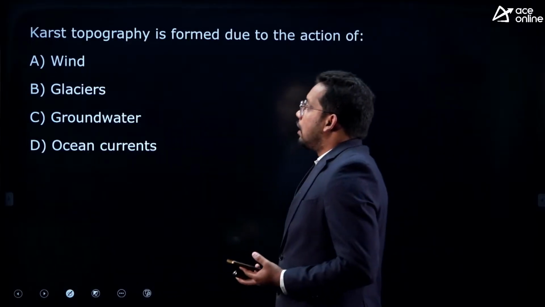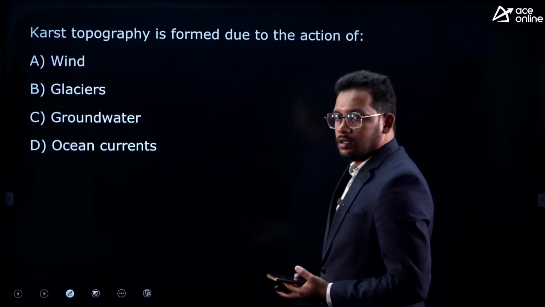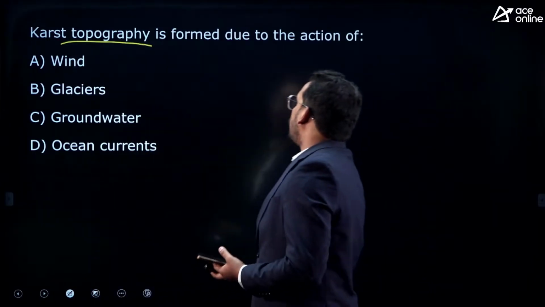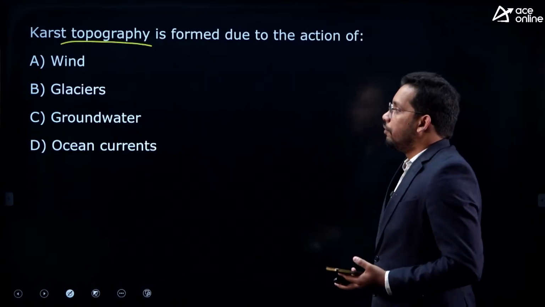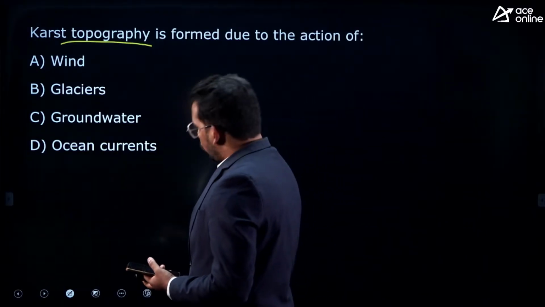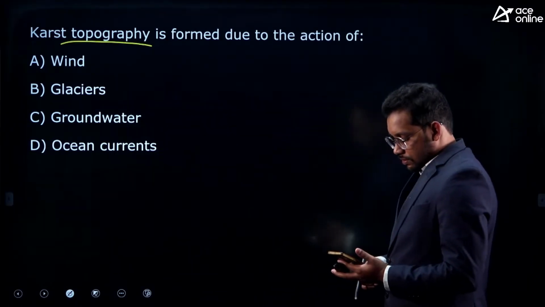Next one, karst topography is formed due to the action of. Karst topography is a specific kind of landform, formed due to the action of wind, glaciers, groundwater, or ocean currents. So what is the answer? You should answer.